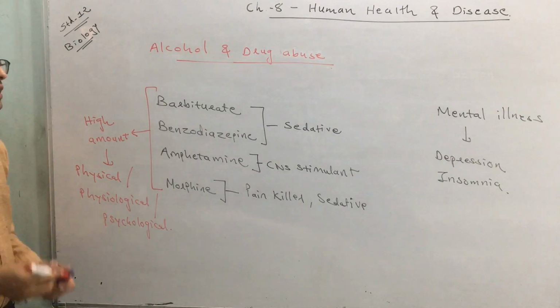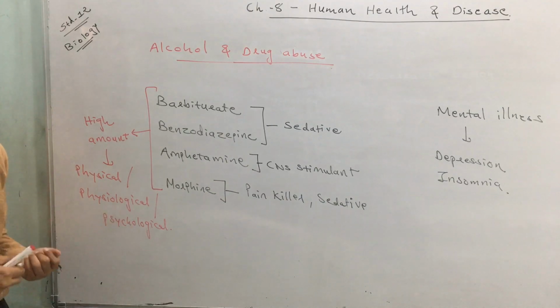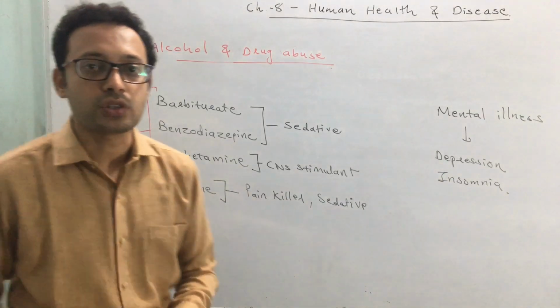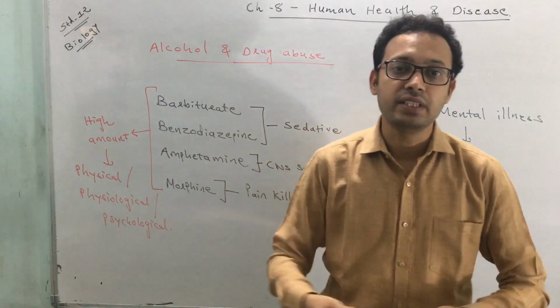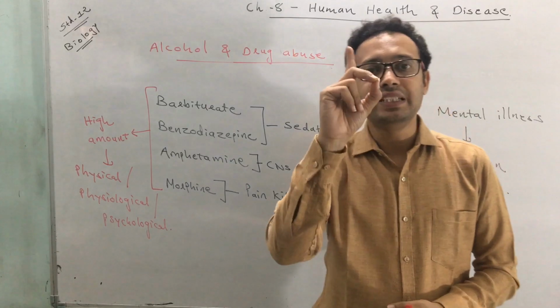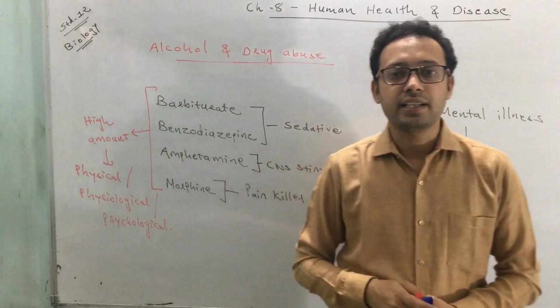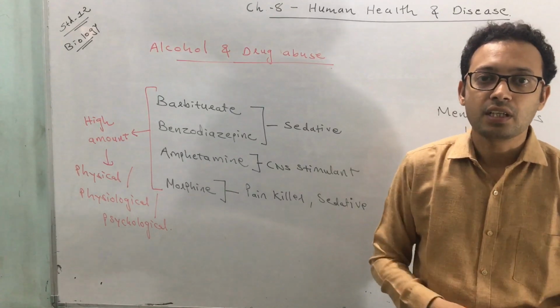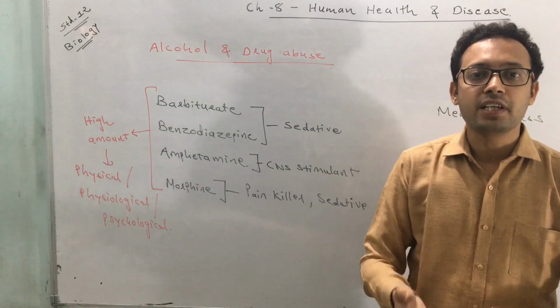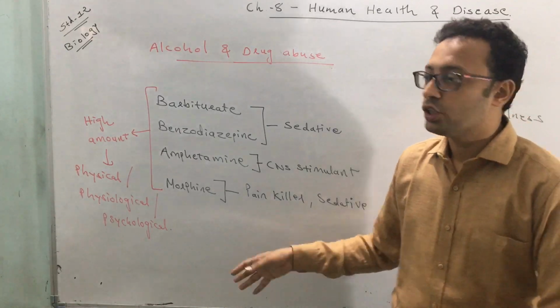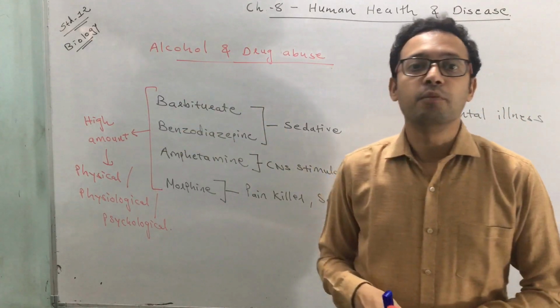So thus they can also be abused. This is when they are given in a high amount or at a high frequency. Suppose a medicine has to be taken once a day or two times a day, as the doctor says. But instead of once or twice a day, when a person is taking it four times a day, five times a day, that is also considered drug abuse.